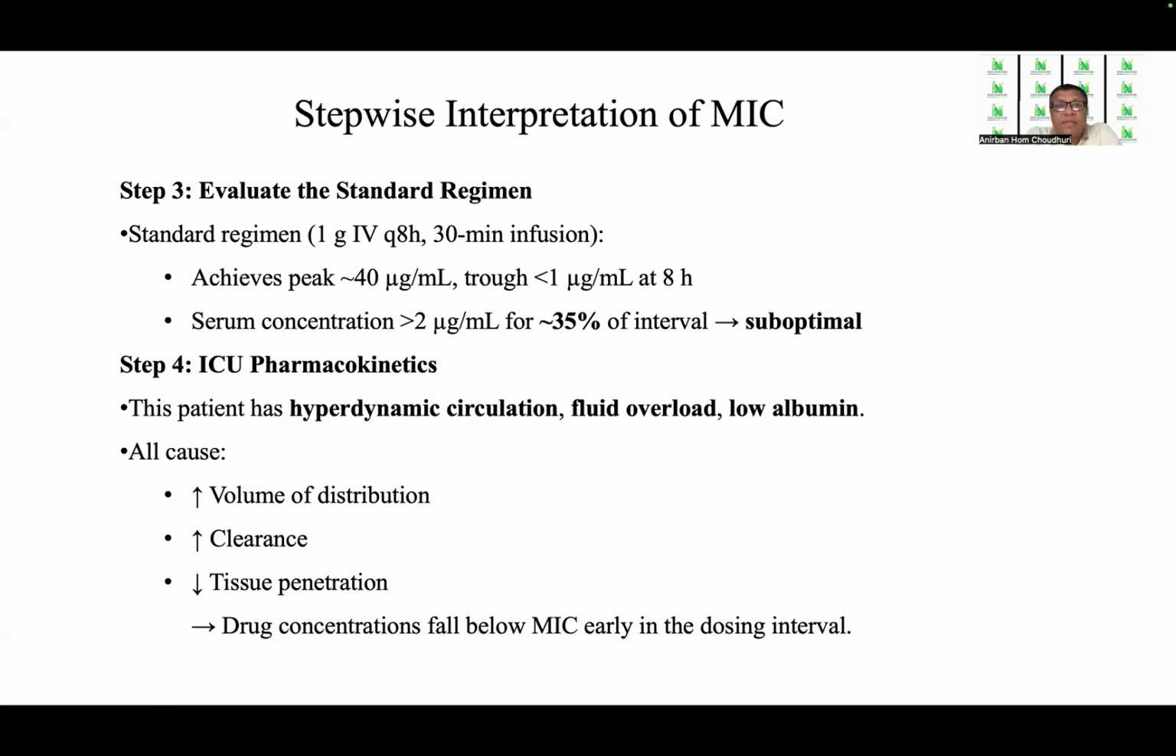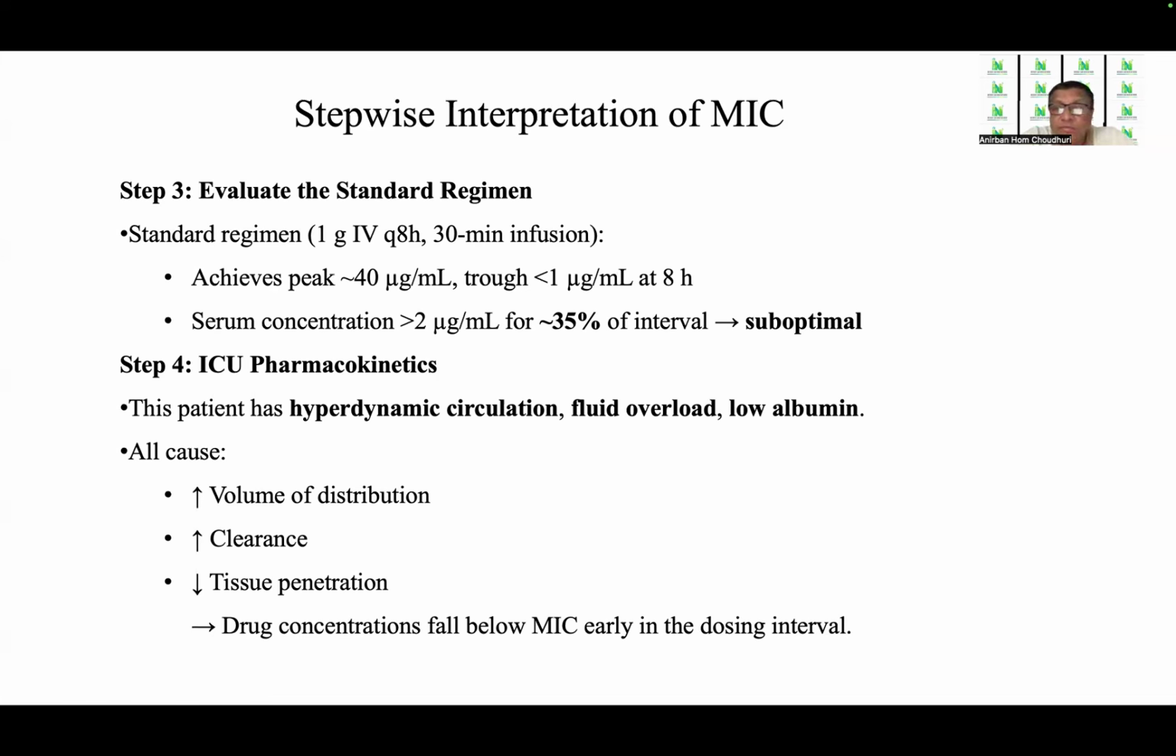The third step in MIC is to evaluate the standard regimen. The standard regimen is 1 gram IV 8 hourly as a 30-minute infusion. Now this achieves a peak which is 40 mics per ml and a trough of 1 mics per ml at 8 hours. Now serum concentration above an MIC of 2 mics per ml amounts to 35% of the interval time. Now, as we said that our goal is to get 40 to 70%, so this dose is suboptimal.